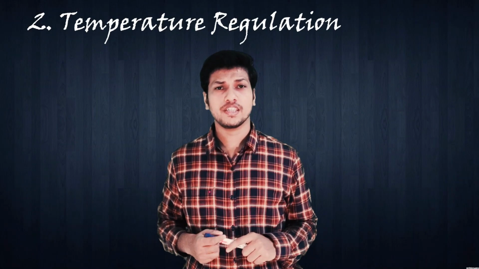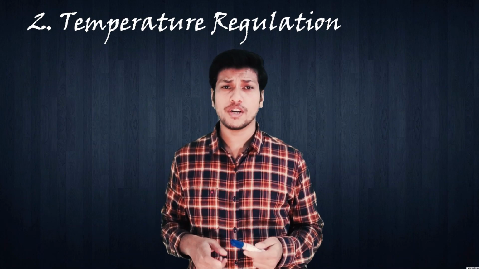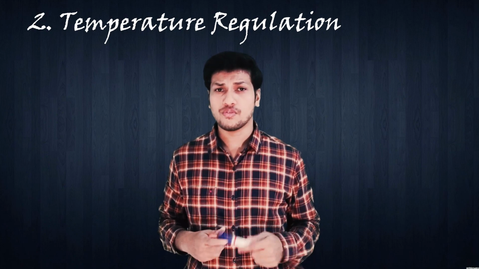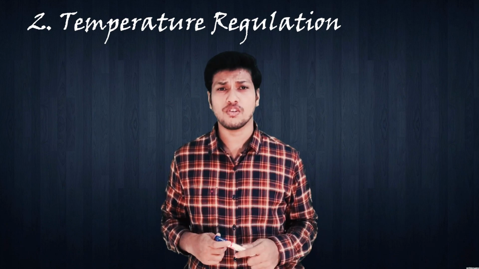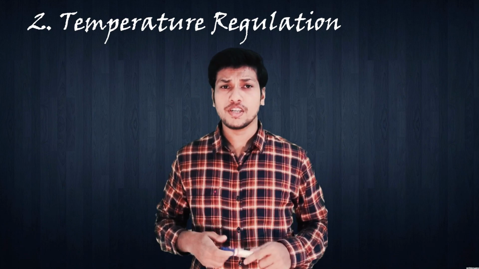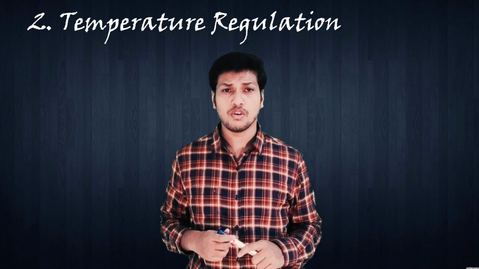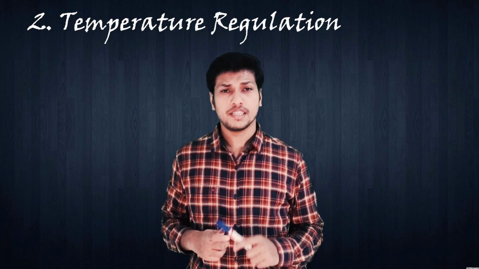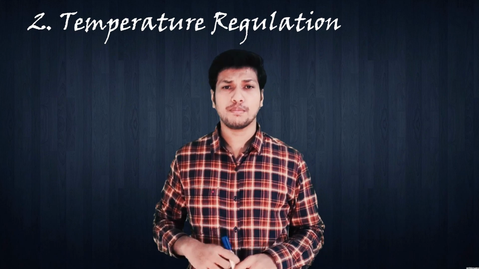The second feature is temperature regulation. All animals have different ways to maintain their body temperature as well as different sources of it. Let's take an example. When you get cold, you just wear a sweater. When you get warm, you just take it off. But despite your best efforts, your internal body temperature remains constant. But there are some groups of animals which are not able to maintain their body temperature on their own, and they depend upon some external source of it. No matter the method, all animals regulate their body temperature.